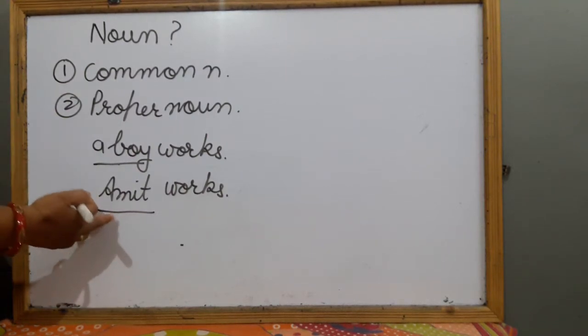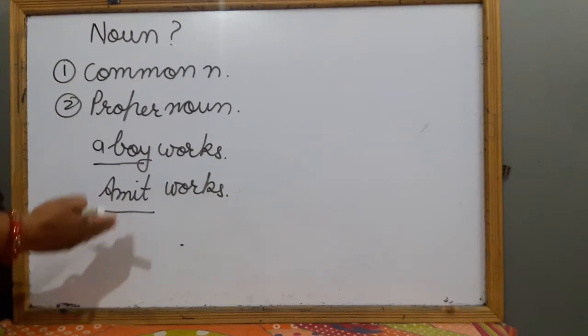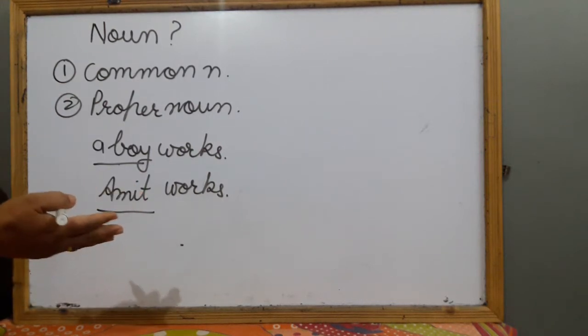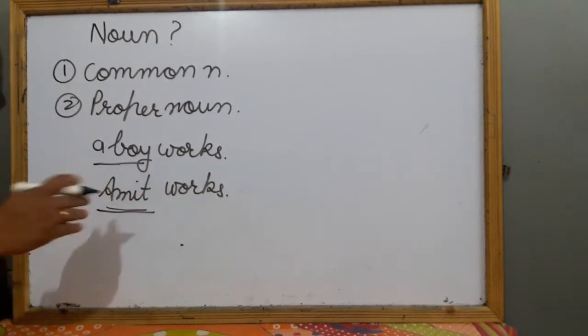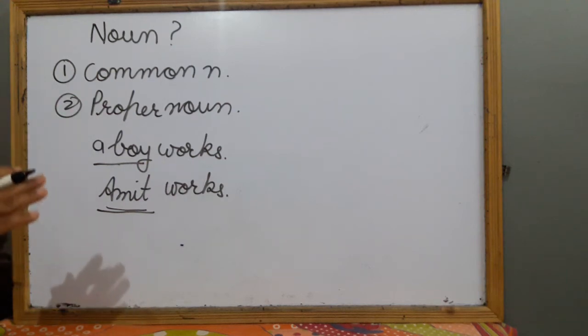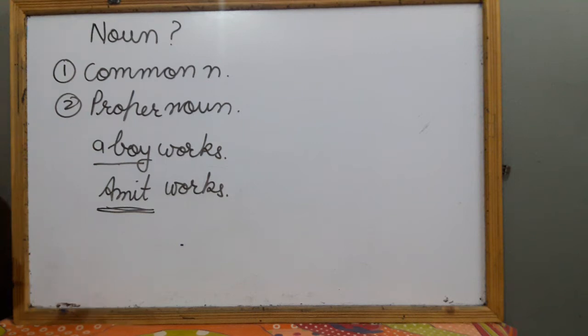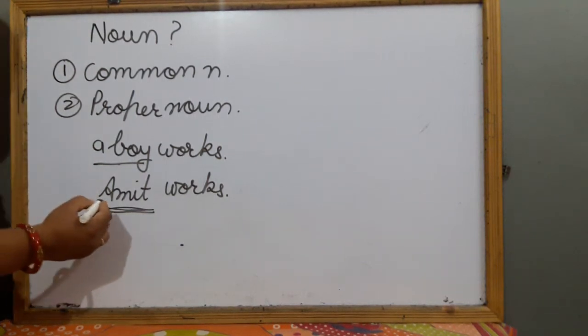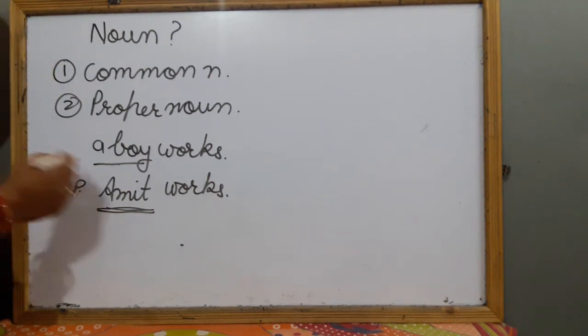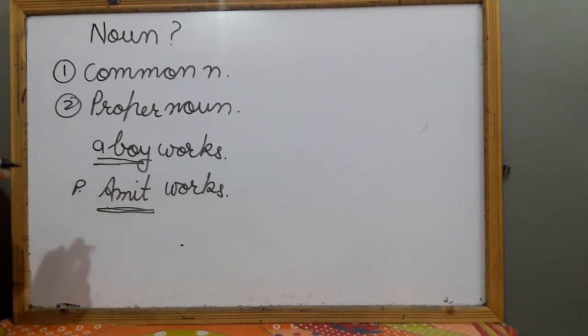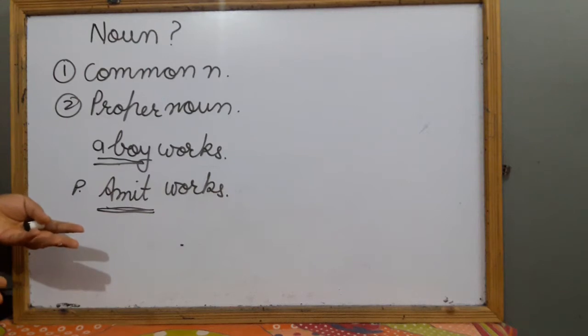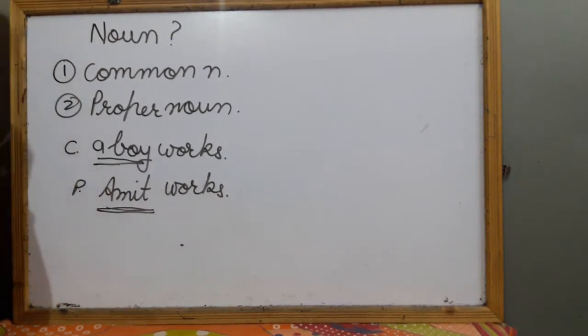He may be Amit, he may be Ajay, he may be Vijay, he may be Sagar or anybody else. But when we say Amit, it is specified that we are talking about Amit. So when the person's name, the thing's name is specified, then we can say this is a proper noun. And if it is not described, just a boy can be anybody, so that is common noun.